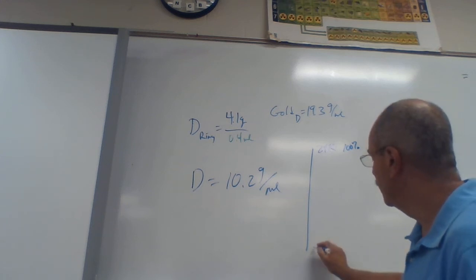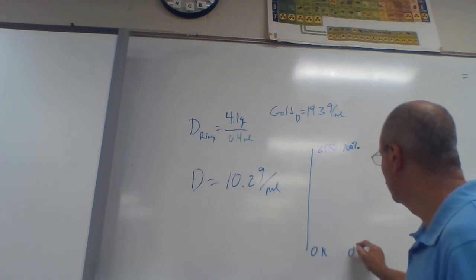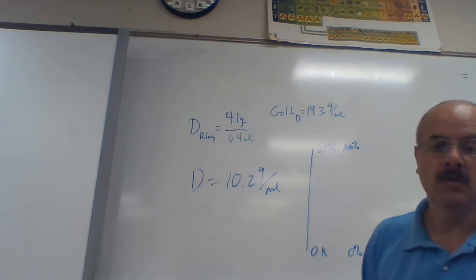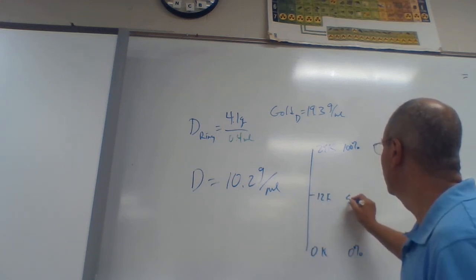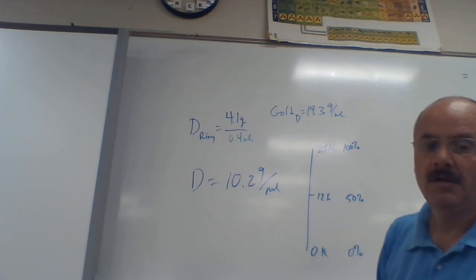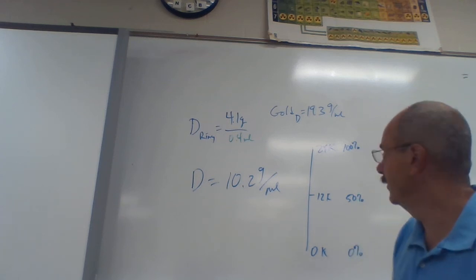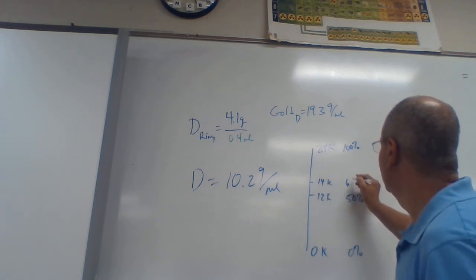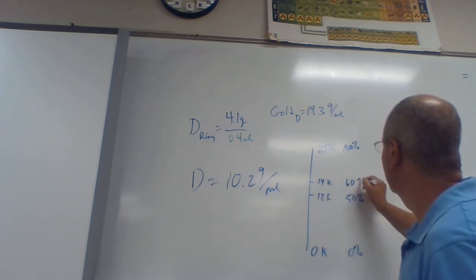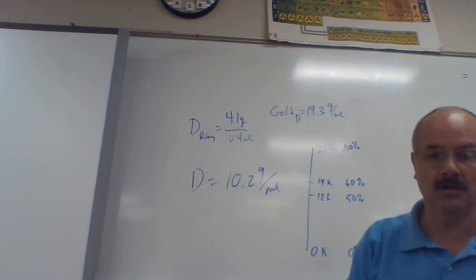If the ring is 0 carat, then it's 0% gold. So what would be half? Halfway would be 12 karat, so that would be 50% gold. Well, my ring was 14 karat, so that means my ring was right here. So it was about 60-ish percent gold, 60, 65% gold.